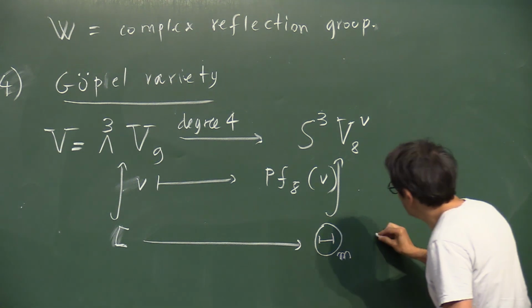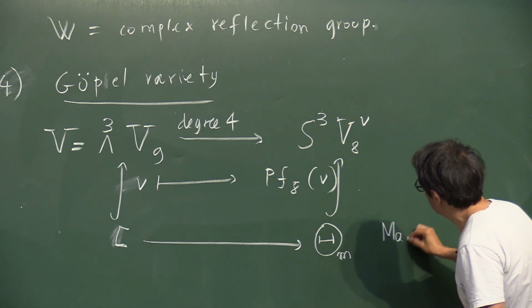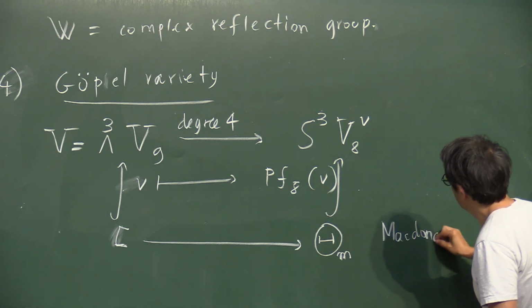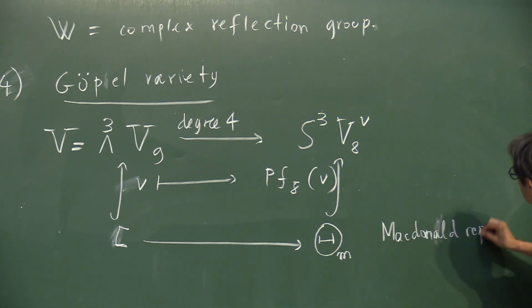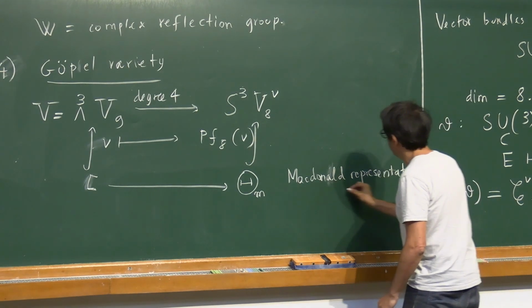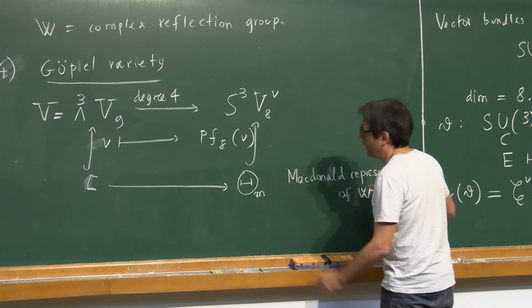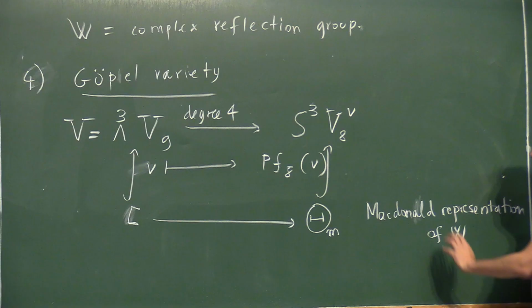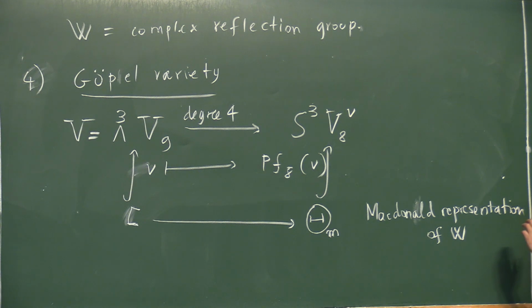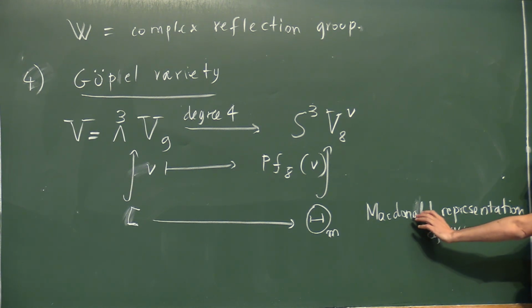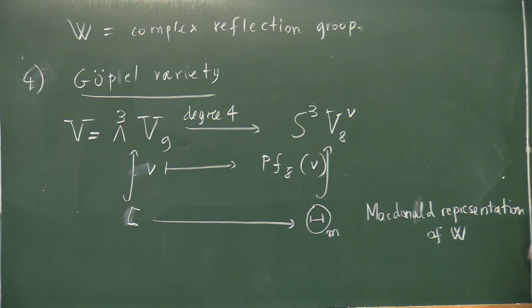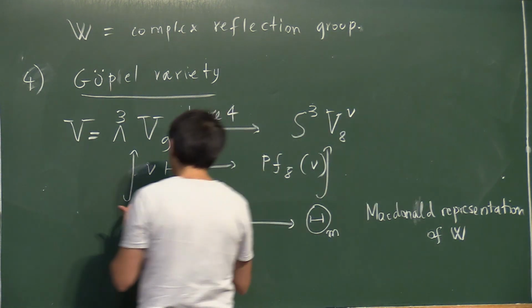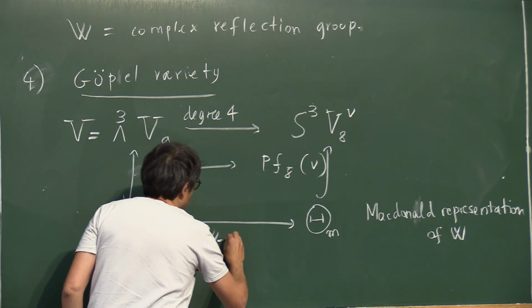And this turns out to be a Macdonald representation of W. So actually, you can forget about Macdonald. It's just a representation of W, which, by the way, is a special kind of representation. But anyway, and this is W invariant.